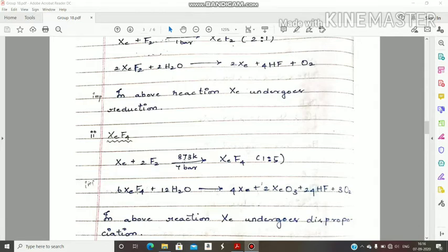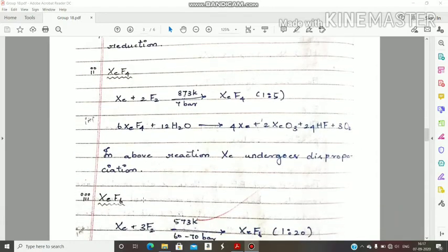Here one more important point is there. In this XeF4, xenon has plus 4 oxidation state. Here xenon 0, here xenon plus 6, here plus 4, here 0, here plus 6. That means from here to here oxidation state decreases, but from here to here oxidation state increases. That means xenon undergoes both oxidation and reduction. That is why in this reaction xenon undergoes disproportionation. Here xenon undergoes reduction, here xenon undergoes disproportionation. Next, XeF6.